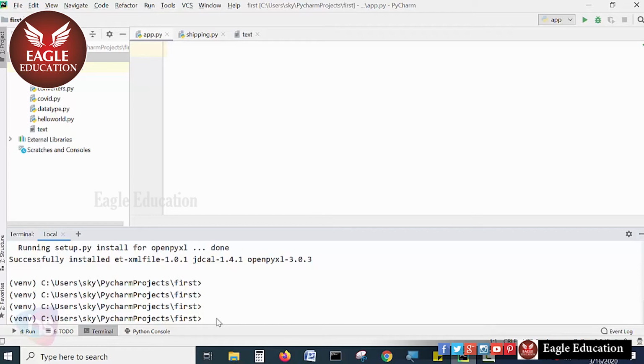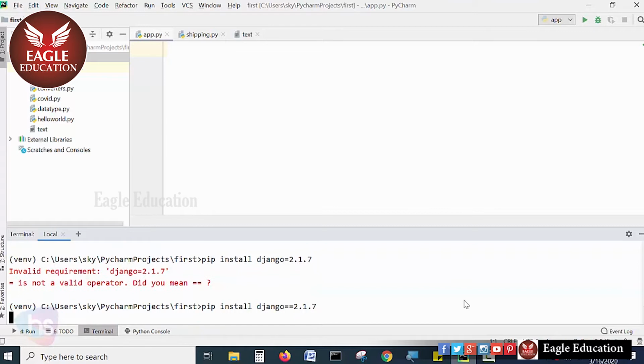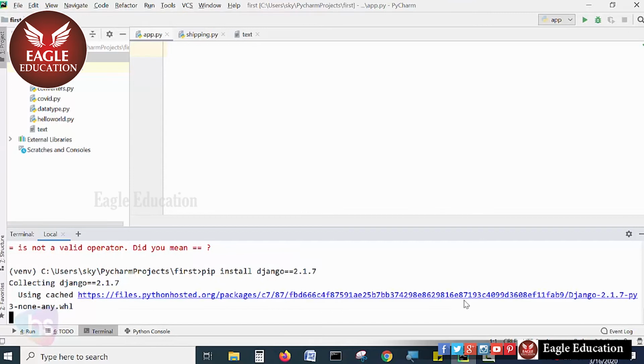First of all, we need to install the framework in our project. The command is pip space install Django, and we specify the version, 2.1.7. Hit enter. Now you will see it collecting the information of Django version 2.1.7 from the web, and on your behalf it will install the framework for this particular project only.